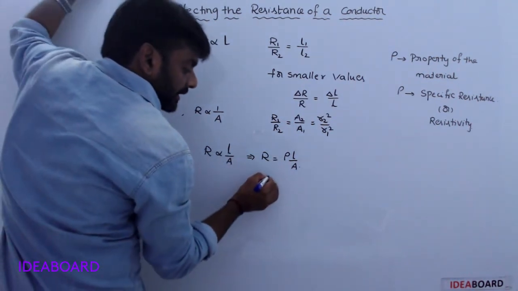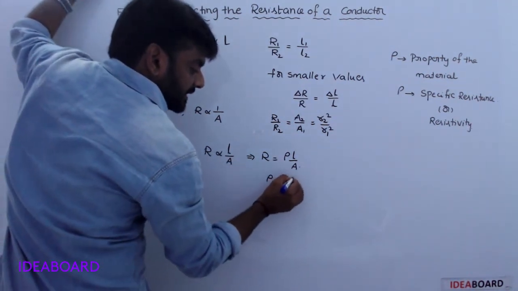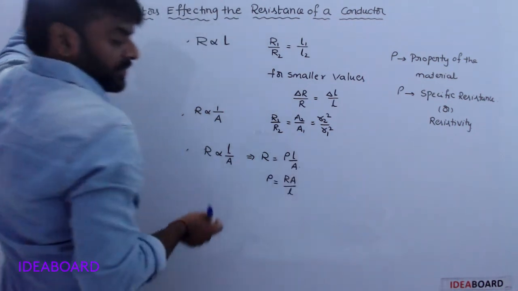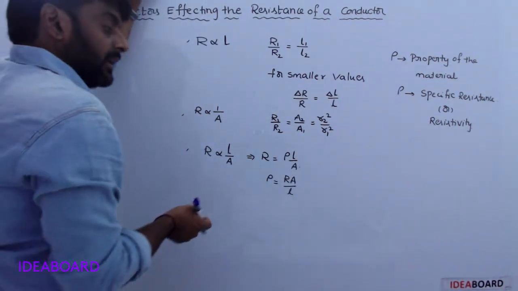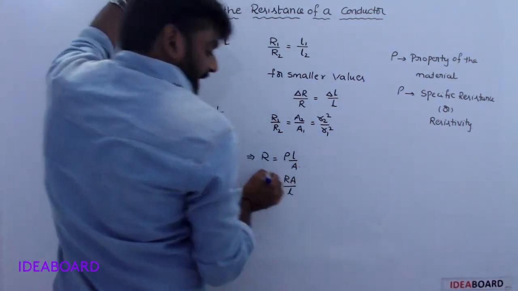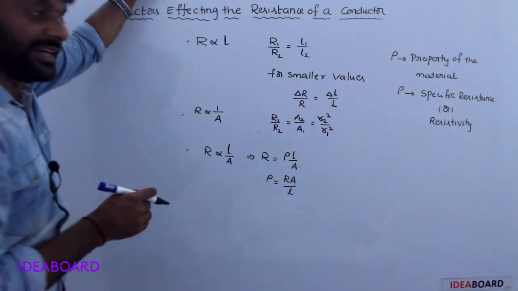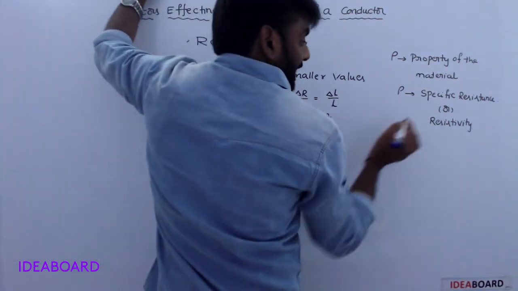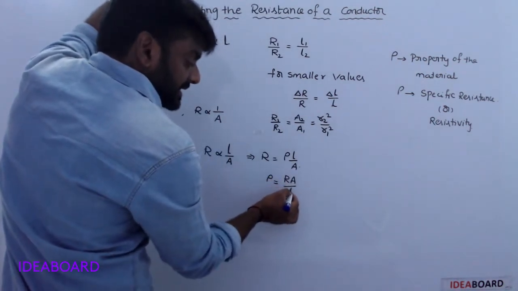Understood? So here rho is written as RA by L. Rho is equal to RA by L. So rho is nothing but resistivity. Understood? Okay. Resistivity is equal to RA by L.